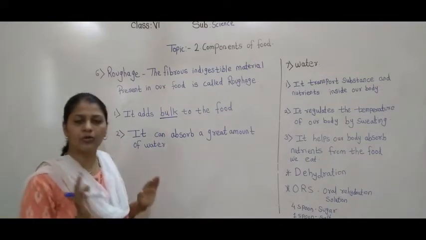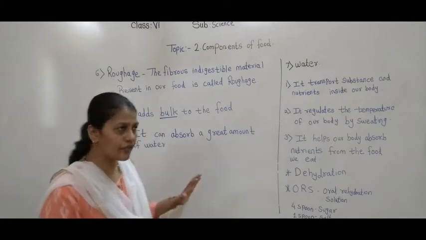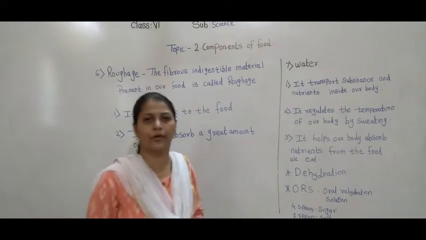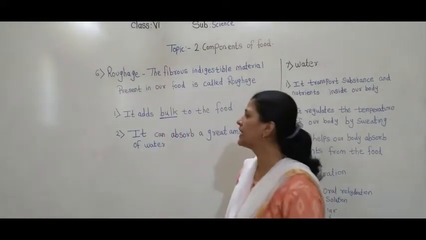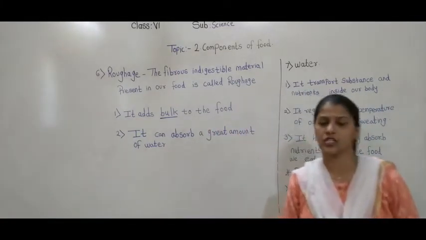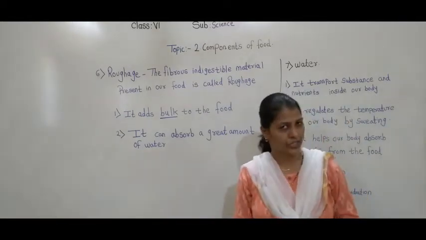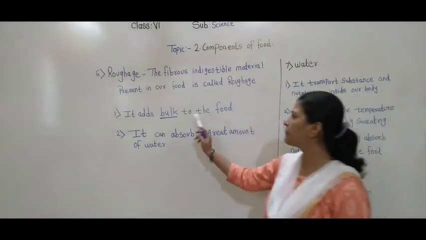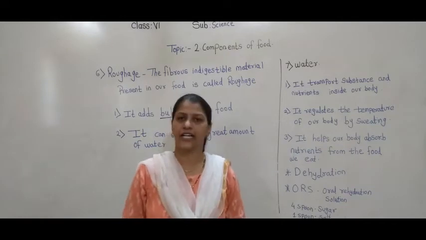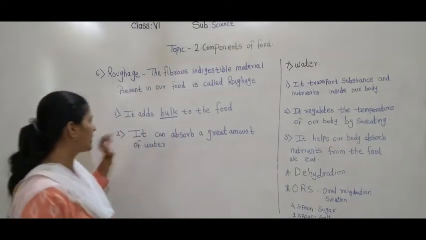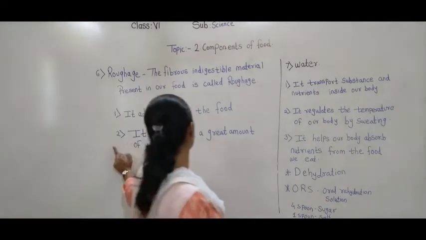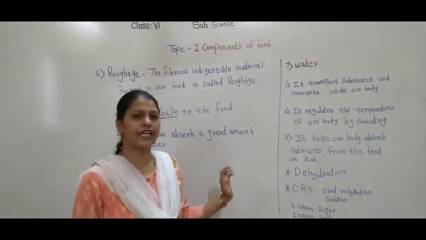Already we have discussed the 5 main types of nutrients. Along with this we need roughage and water. These are also 2 components which are essential for our life. Now roughage is actually not a nutrient, but it plays a very important role in our body. It adds bulk to the food, which helps undigested food material to get out of our body. It absorbs a great amount of water. So this was about roughage, and the next component is water.